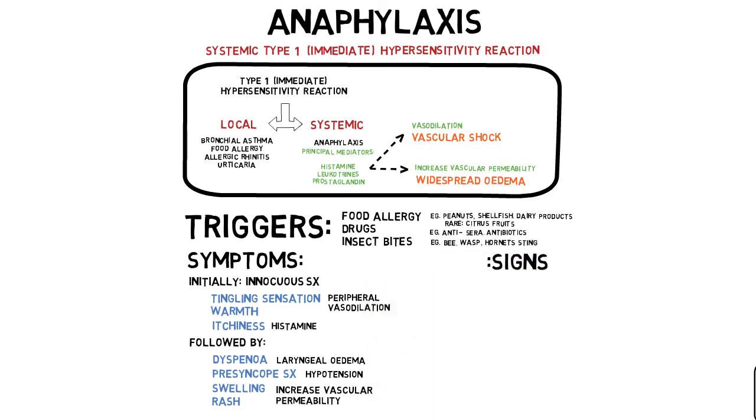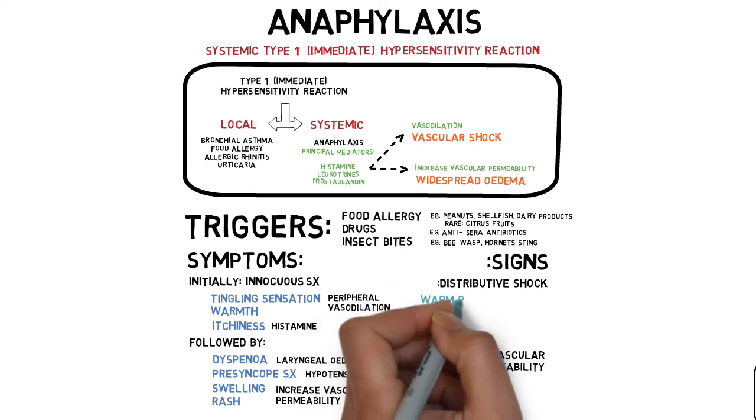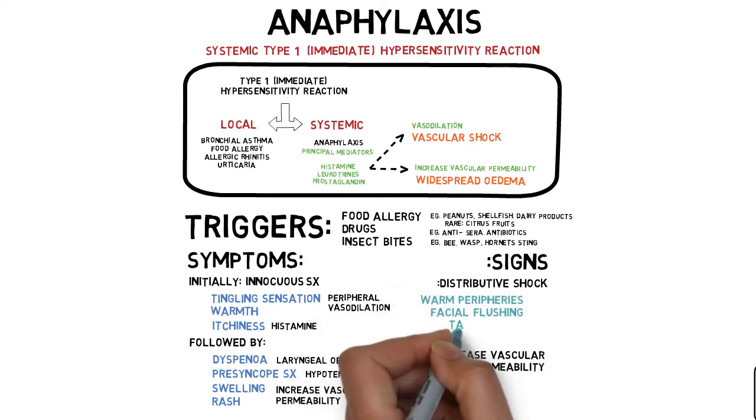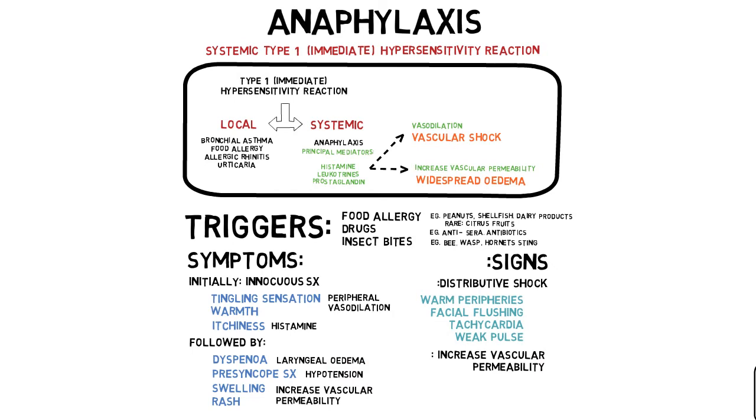Clinical signs can be divided into those related to anaphylactic or distributive shock and signs due to increased vascular permeability. Signs of distributive shock are warm peripheries, facial flushing, tachycardia, and weak pulse. Laryngeal edema from increased vascular permeability will cause respiratory distress. A sign that is more suggestive of laryngeal edema is stridor, since this is an upper airway obstruction. Other signs include facial edema and urticaria.